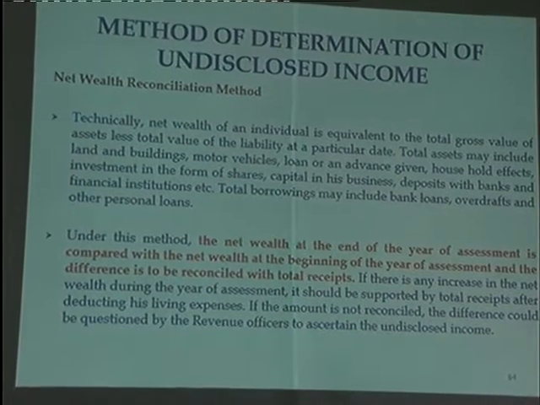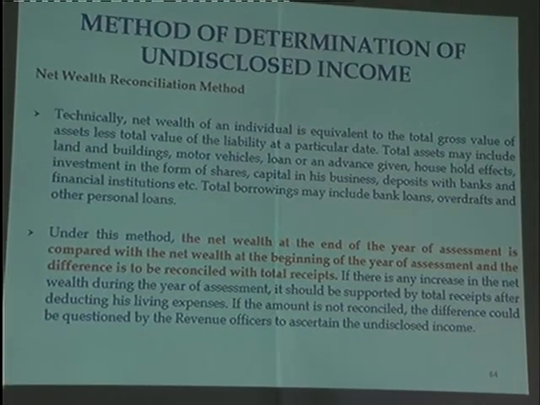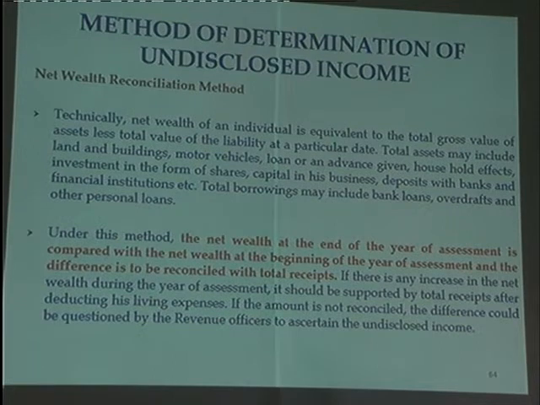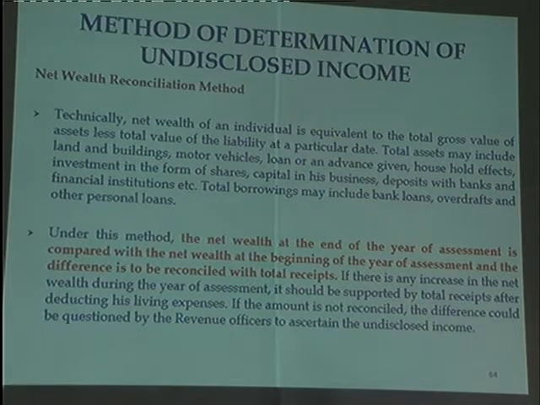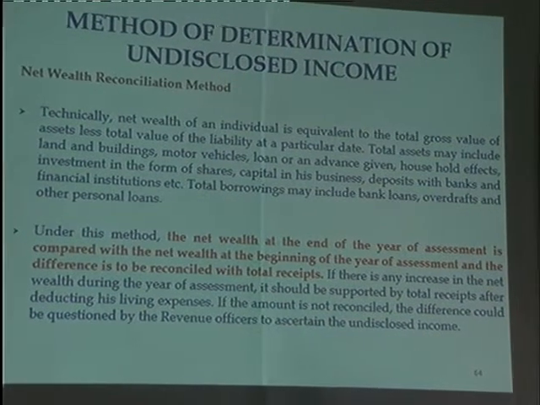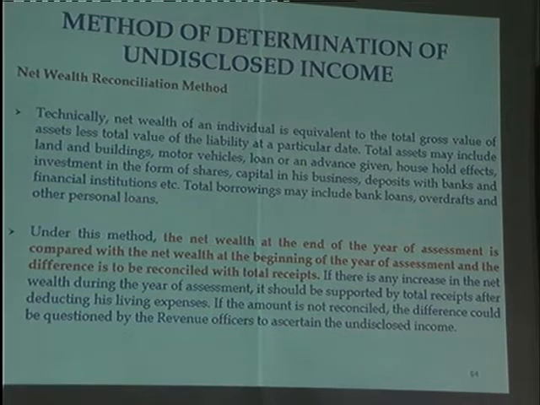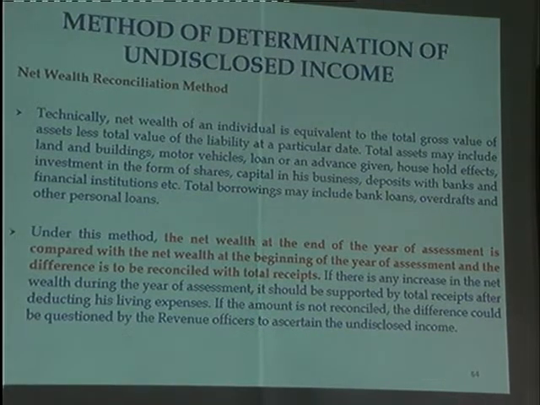Under this method, the net wealth at the end of the year of assessment is compared with the net wealth at the beginning of the year of assessment, and the difference is reconciled with total receipts. If there is an increase in net wealth during the year, it should be supported by the total receipts after deducting living expenses. If the amount is not reconciled, the difference should be questioned by the revenue officers to ascertain the undisclosed income.